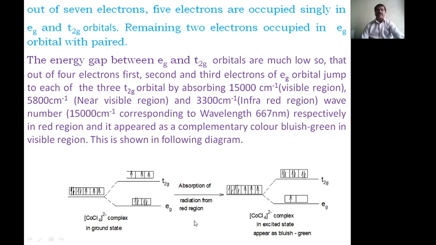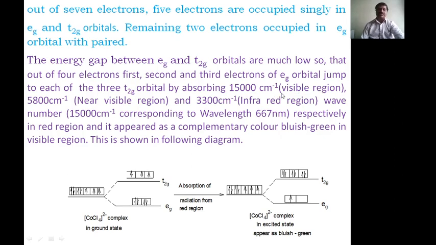Now here there are 3 possibilities of jumping electrons. Here there are 3 unpaired electrons, and here 4 electrons. Of these, 3 electrons can jump from the Eg orbital to the T2g orbital, which is pairing, by absorbing energy. So the first one is the first jump: there are 3 electrons, first, second, third. The electrons jump from the Eg orbital to the T2g orbital by absorbing the energy of 15,000 per centimeter.